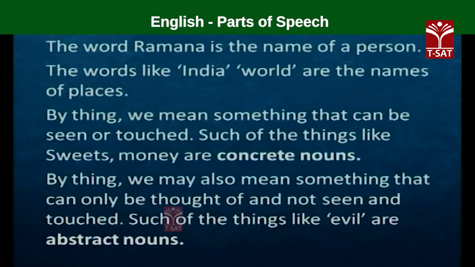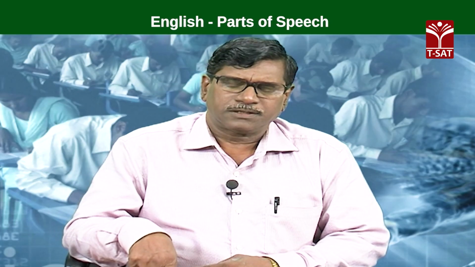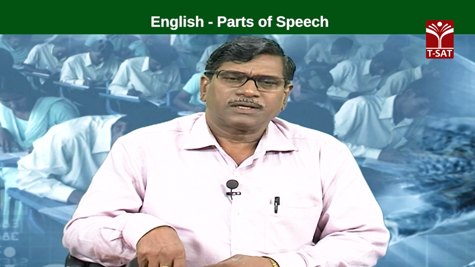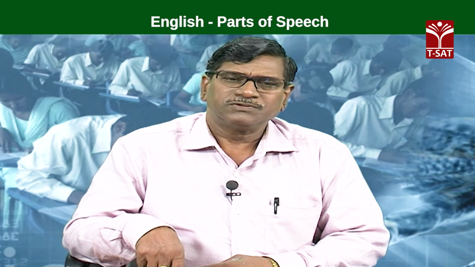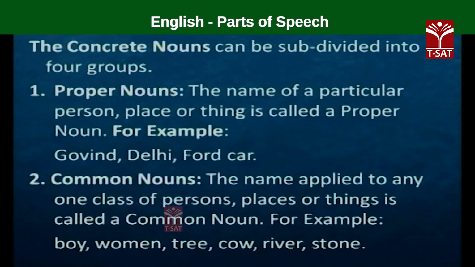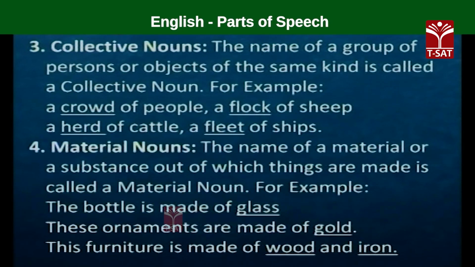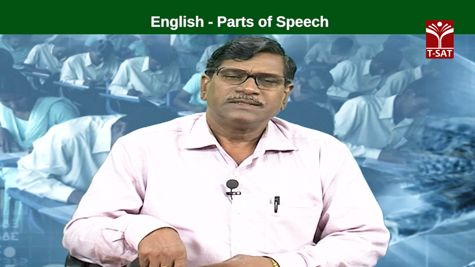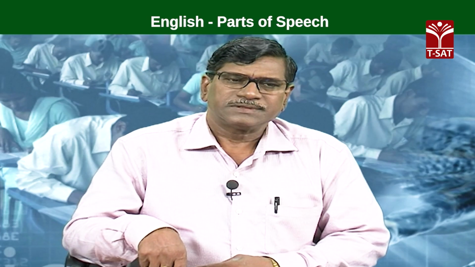Such things are called abstract nouns. And these concrete nouns are subdivided into four varieties: proper nouns, common nouns, collective nouns and material nouns. Okay? These are all nouns.